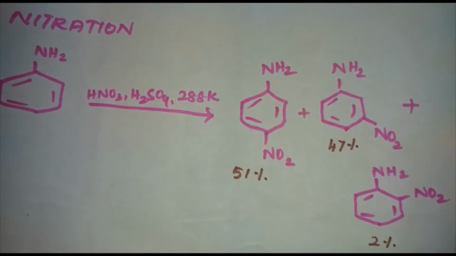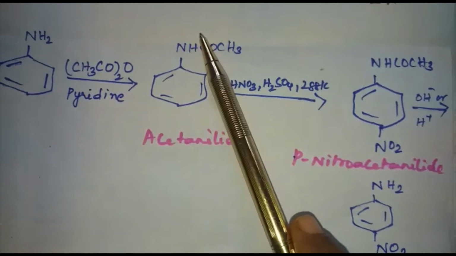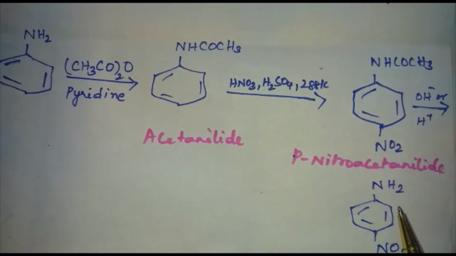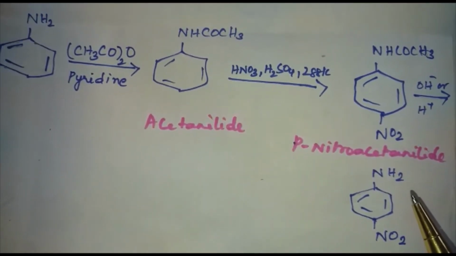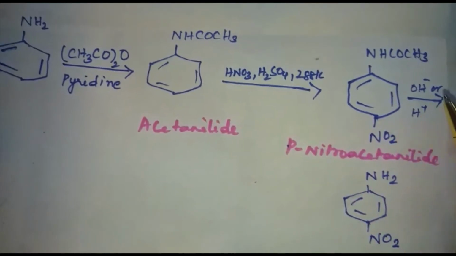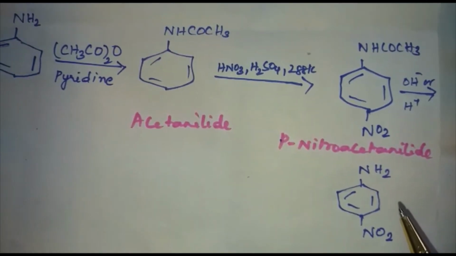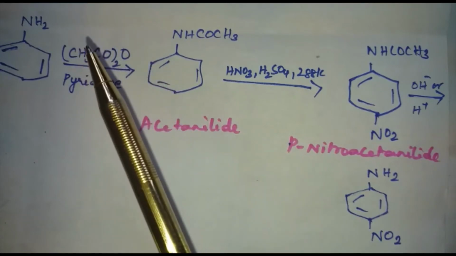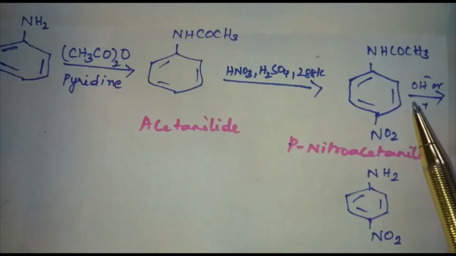However, by protecting the NH2 group by acetylation with acetic anhydride, the nitration can be controlled and the para derivative can be obtained as the major product. Para-nitroaniline can be obtained as the major product. This is para-nitroacetanilide and this is para-nitroaniline. So, if we want to get para-nitroaniline, the NH2 group must be protected by acetylation with acetic anhydride, followed by nitration, followed by hydrolysis.